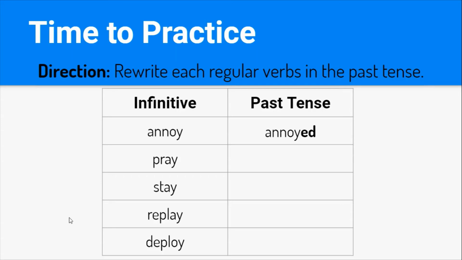Okay, so were you able to complete it? Oh, I'm sure you were. Nothing easier, right? So we have the word pray, and we add the ed, and now we have prayed. Let's practice. Pray, prayed. We have the word stay, stayed. Yes. Replay, replayed. That's right. Now this one has a prefix and a suffix, doesn't it? Yeah. Deploy, deployed. Very good.